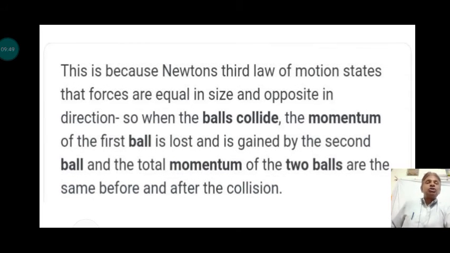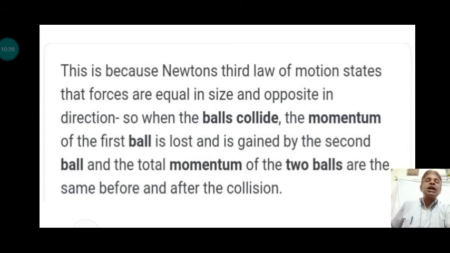This is because Newton's third law of motion states that the forces are equal in magnitude and opposite in direction. So when the balls collide, the momentum lost by the cue ball is the momentum gained by the second ball, that is the colored ball, and the total momentum of the two balls is the same before and after the collision.